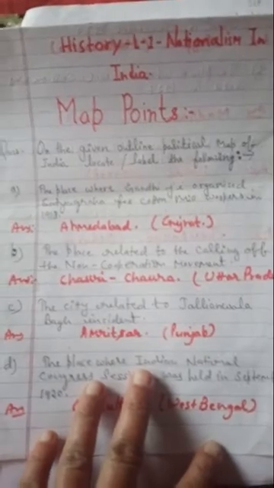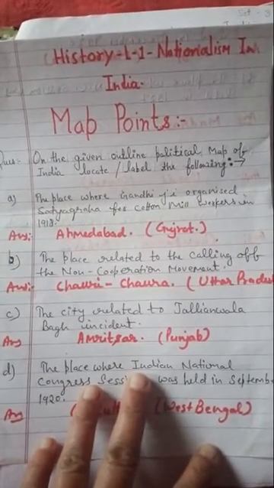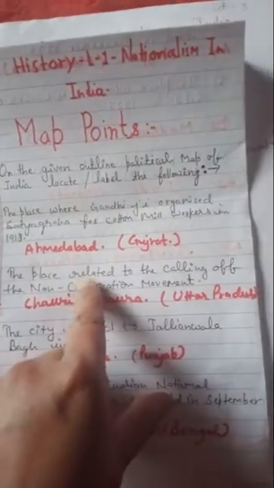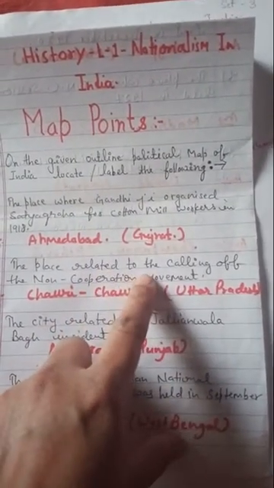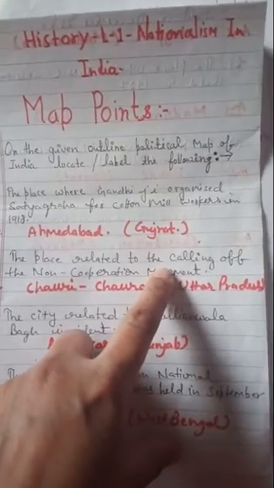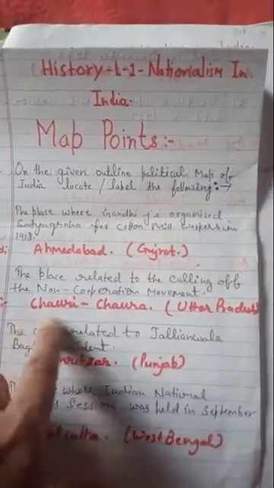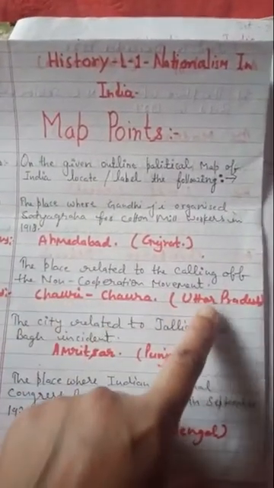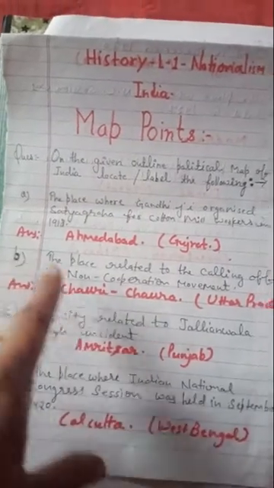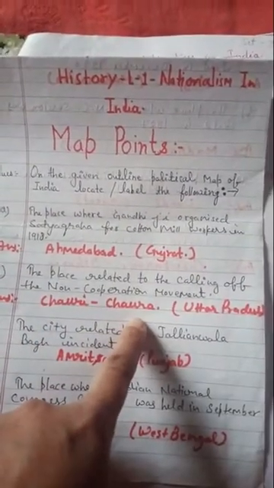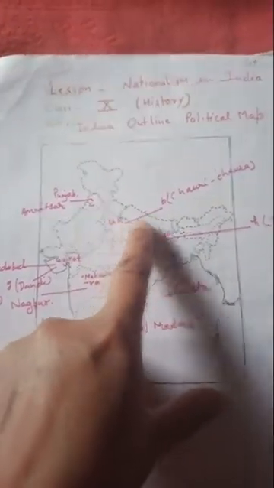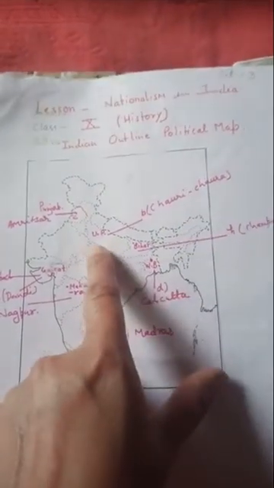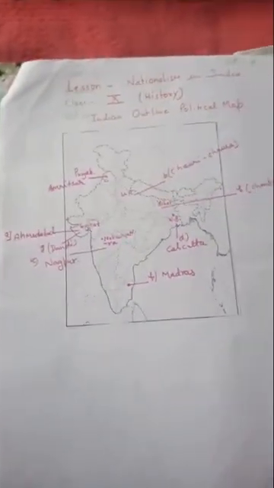Now the next question for the map point: the place related to the calling off of the non-cooperation movement. Which was the place where Mahatma Gandhi ji withdrew the non-cooperation movement? It was in Uttar Pradesh, Chauri Chaura. So you will locate UP with the B point, and you will mention Chauri Chaura was the place, and it is in Uttar Pradesh. So you will fill small b in Uttar Pradesh, and write down Chauri Chaura. Understood? In this way you have to fill the map and paste it.